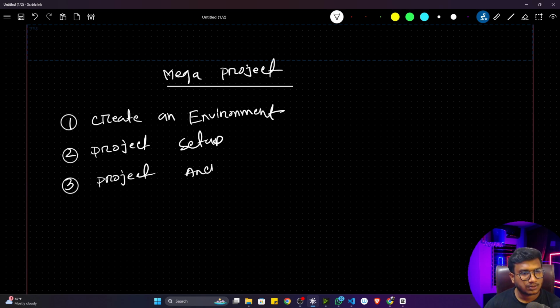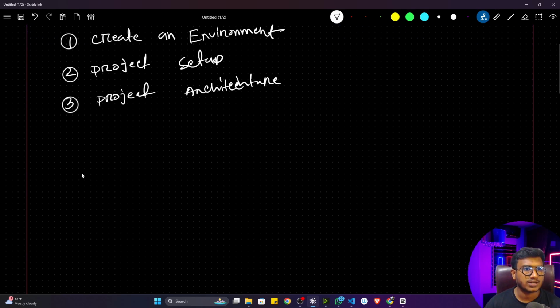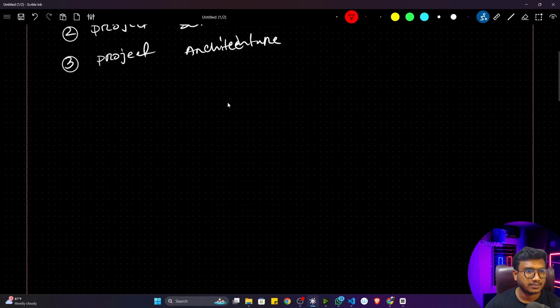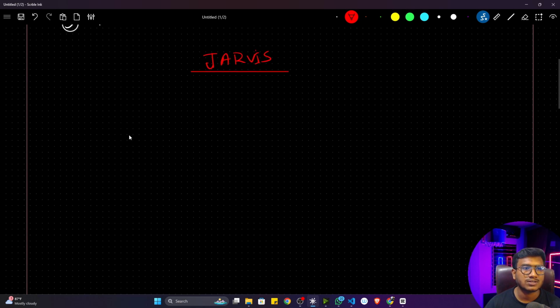Project architecture means the functionality you will be implementing inside your project. So if I'm talking about Iron Man Jarvis, what are the functionalities you can see inside Jarvis? Just pause the video and try to think, or you can also watch some YouTube videos on Jarvis, like what functionality it has.